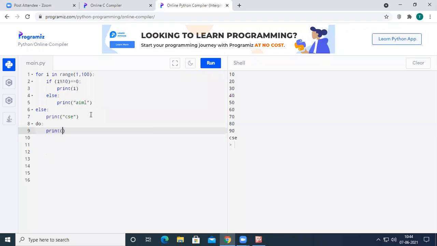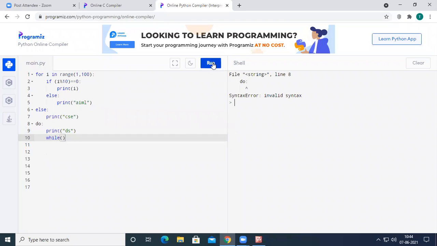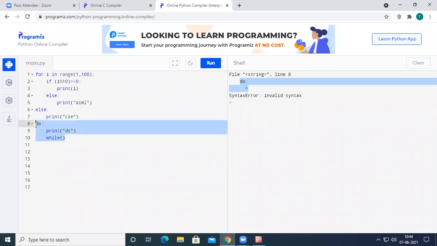If I say do print something, and then if you write while here, it is going to lead to an error. If you run the code, we are getting a syntax error at line number 8 where we had used do, because do while is not supported in Python, right?